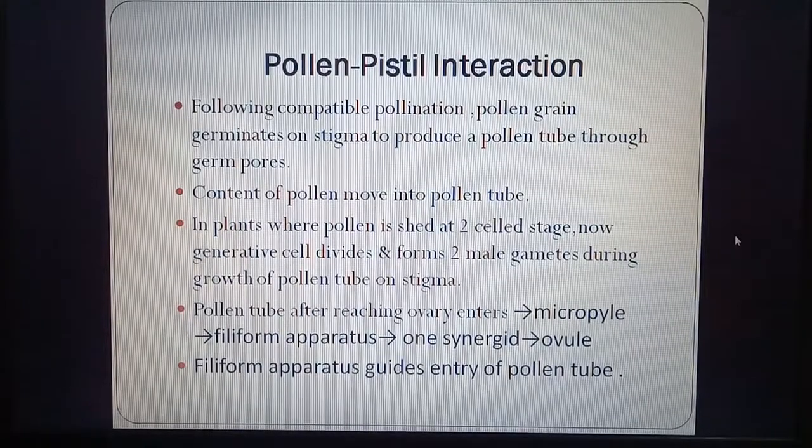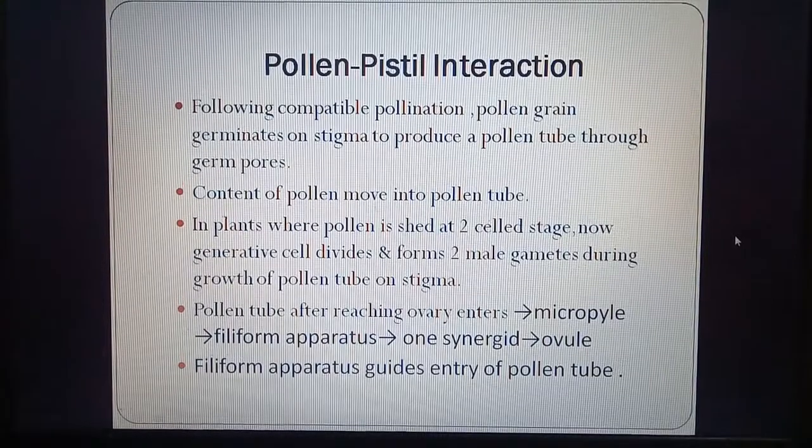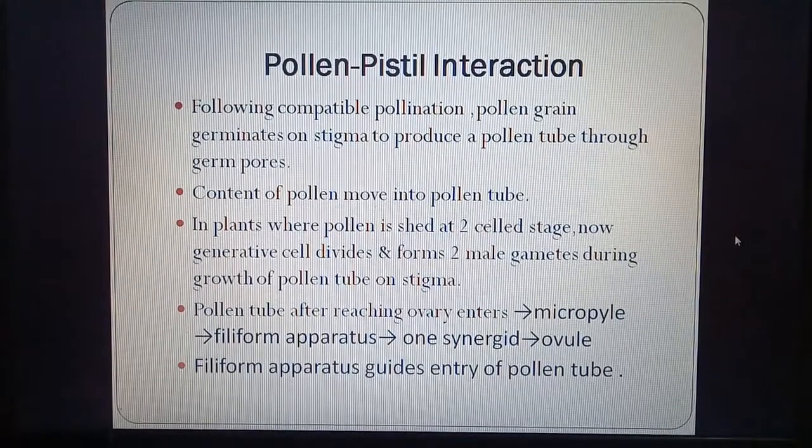Following compatible pollination, if there is the right type of pollen, pollen grain germinates on stigma to produce pollen tube through germ pores. Pollen tube comes out from the germ pore. Content of pollen moves into pollen tube. So all the material, cytoplasm, nucleus of pollen move into the pollen tube. In plants where pollen is shed at two-celled stage, the generative cell divides and forms two male gametes during growth of pollen tube on stigma.